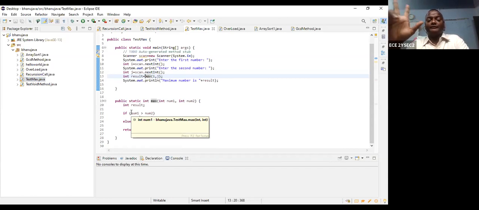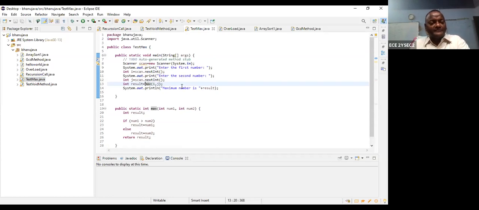Maximum of the two variables. Suppose there are two numbers. Whenever I want to get the maximum of two different numbers, then I can call this method. First I am creating the class. This is called TestMaximum, this is the class name, and it is stored as TestMaximum.java.